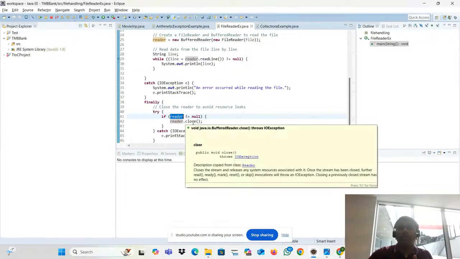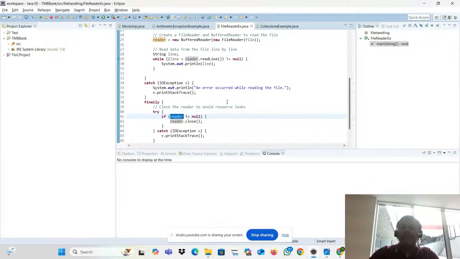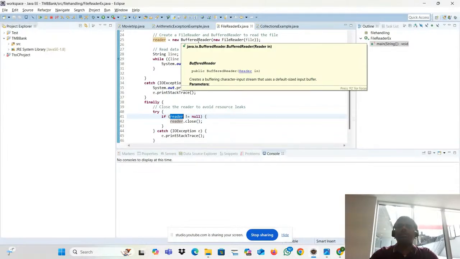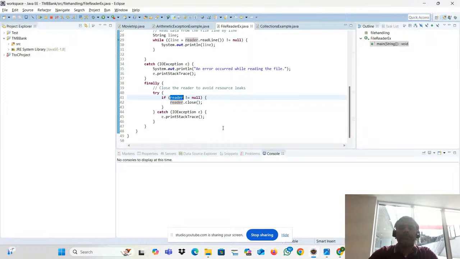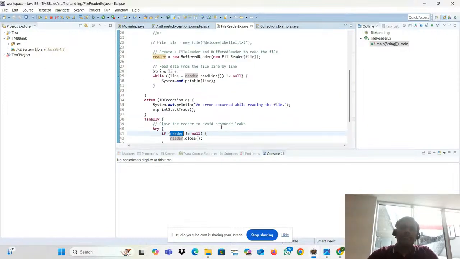That is what we are doing here. Line number 41 is reader. Reader is already established. Where? Line number 25 is established. I'm closing that. So automatically it's not equal to null, because the connection is established. Go inside, close the reader. It means keep your shovel or trolley in some place because your task is done. Then exit the program. It's very simple, right?